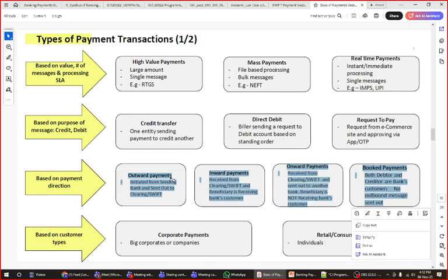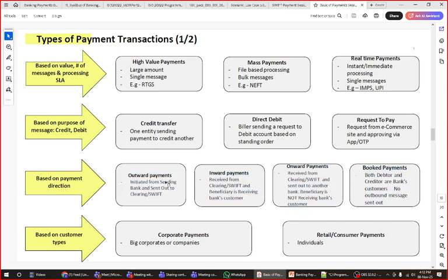So what is outward and inward payment? Whenever a payment is leaving the SWIFT network, it is called outward. Whenever it is coming into the SWIFT network, it is called inward payment. For example, if you are sitting in India, using the HDFC Bank SWIFT network, and you send a payment to Lloyds Bank in the UK, it leaves the HDFC Bank SWIFT network and comes into the Lloyds Bank SWIFT network. From HDFC's point of view it is an outward payment, but from Lloyds Bank's point of view it is an inward payment. This is the basic difference.